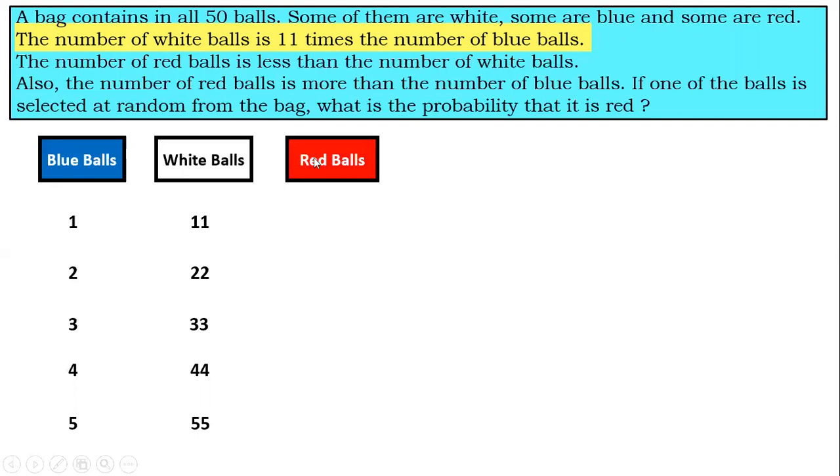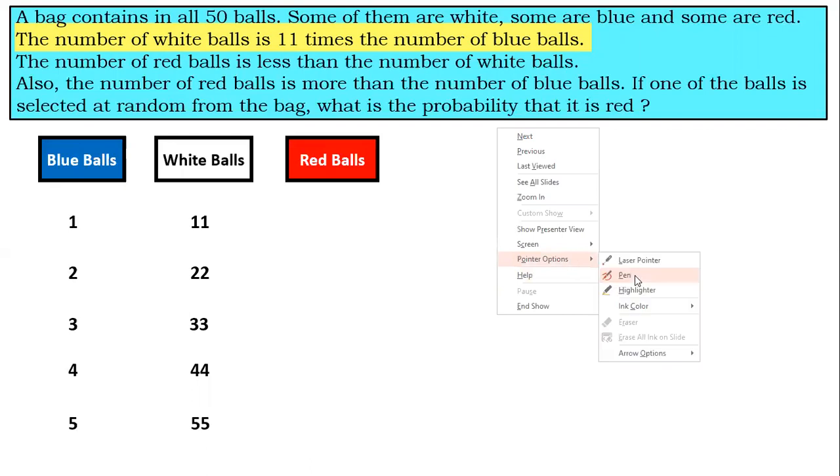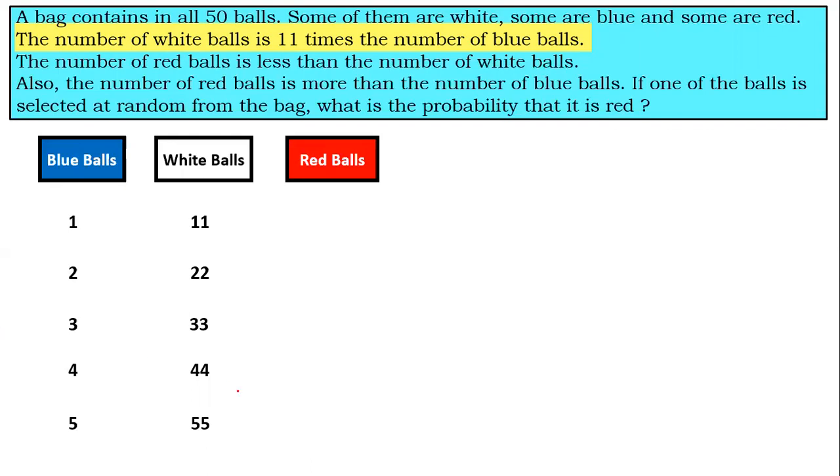Now, students, to find the number of red balls, it's an easy game. I know we have 5 cases now. If you see carefully, let me just take the mouse pointer, students. If you take the 5th case here, 5 and 55, that is not possible because the total number of balls is 50 and the white balls become 55.